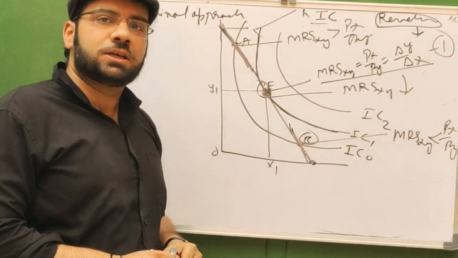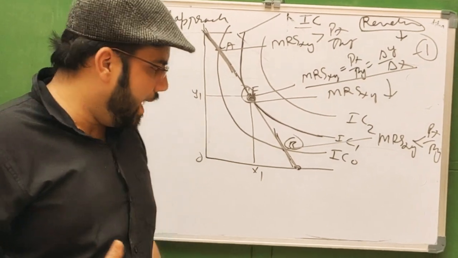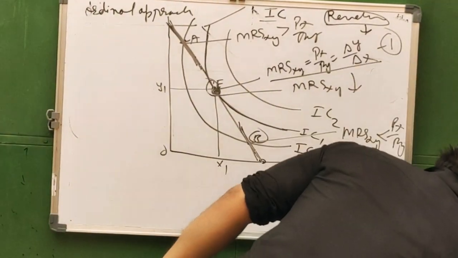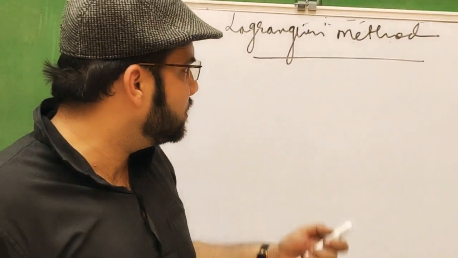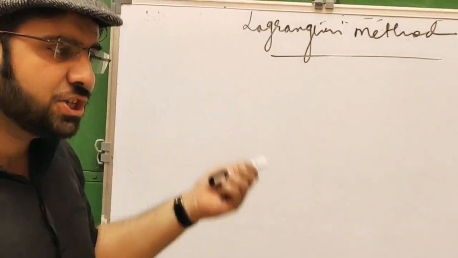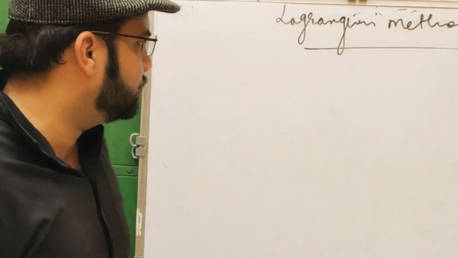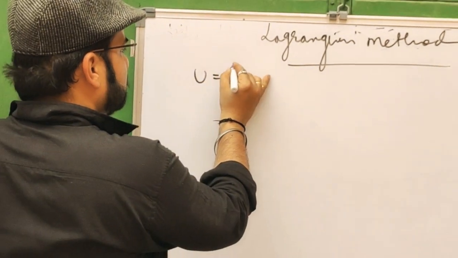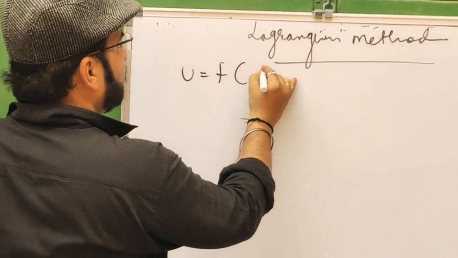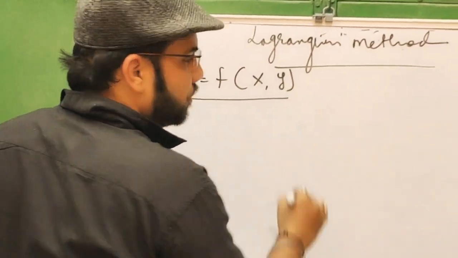Now we will discuss the Lagrangian method and Lagrangian multipliers. Actually, it is the mathematical explanation of consumer equilibrium under the ordinal approach. So this is the utility function. U is a function of x and y.